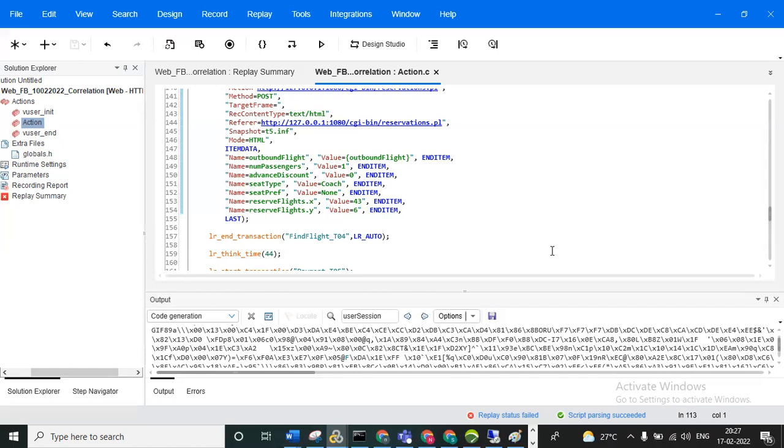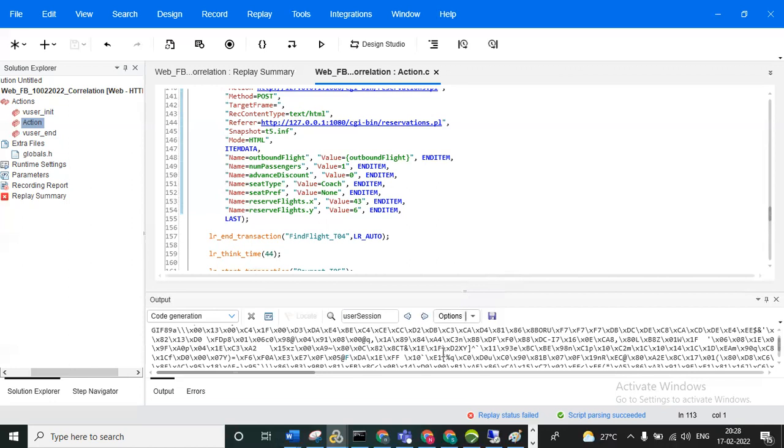Two are right, and there are more reasons. The first is an invalid RB and LB. The next is that the function location may be wrong. You need to write the function in the correct place, but if you write it in a misplaced, different place, the correlation function fails. Maybe you are trying to capture more than 256 bytes; at that time also it fails. And one more is that the dynamic value itself may not be available in the response, and then we can get an error. So fine, right?